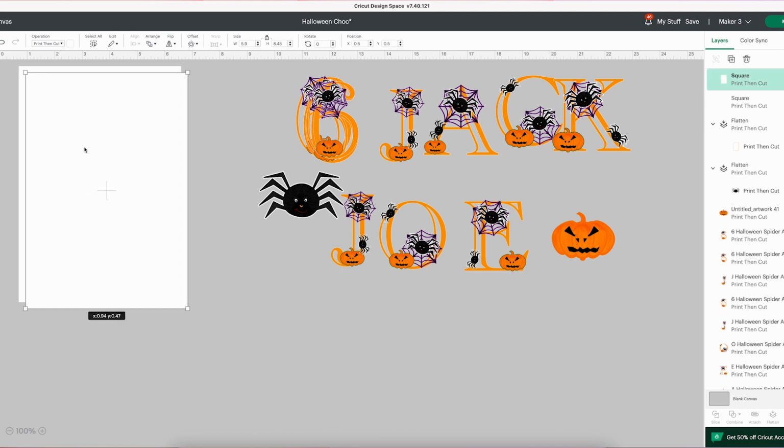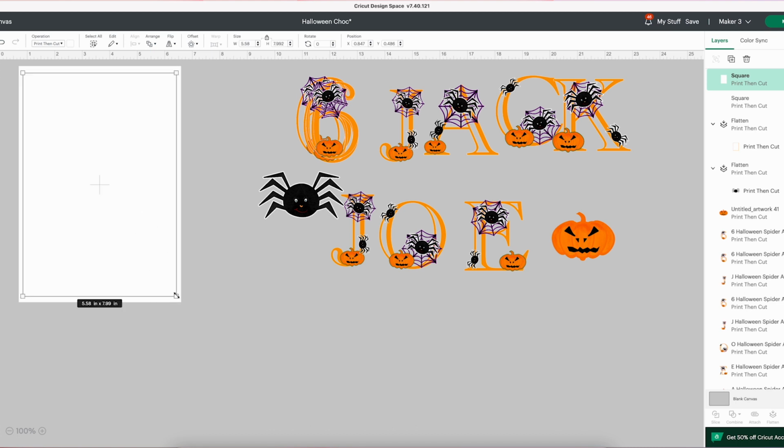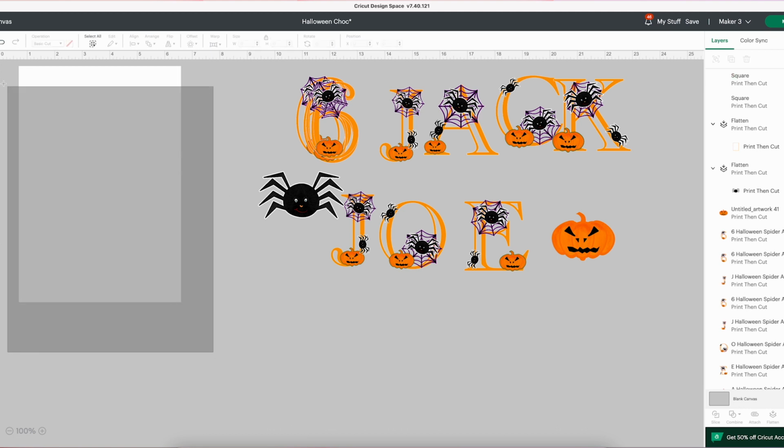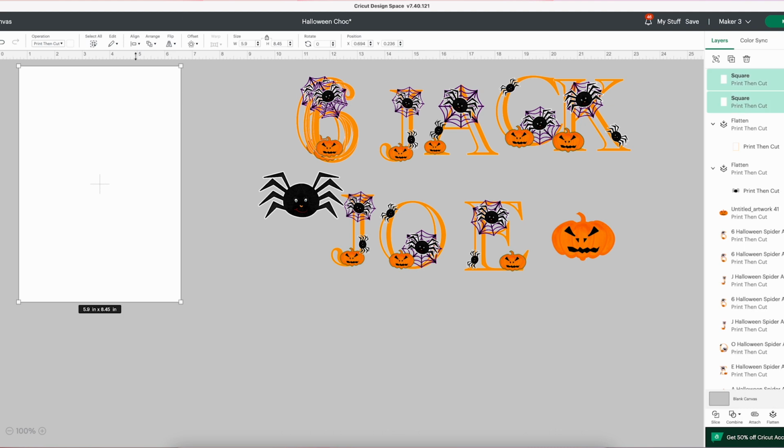Once my square is sized, I'm going to colour it, and then I'm going to duplicate it. Now these are print and cut layers, so I'm good, and all I'm going to do is drag that slightly in. You can select all and position it properly, or you can drag it and do it by eye. It's totally up to you. All you do to do that is select all, and then go to the top bar and click on align, and then you can choose how you align it, whether left, right, centre, but that just makes it so that it's all balanced.